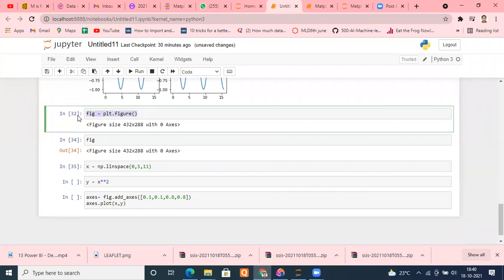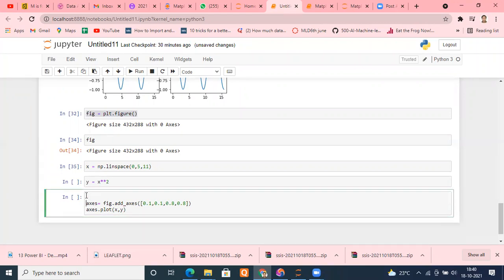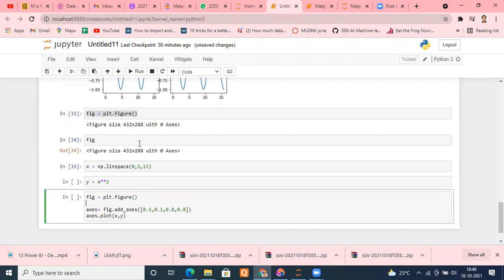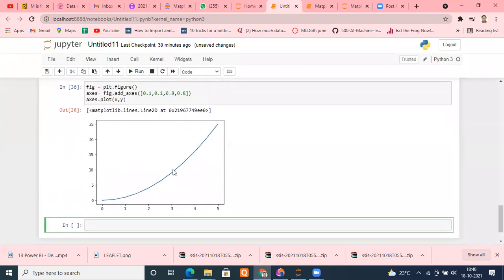It is better if I write all these things in one line so that you can understand what is happening. Created an object, and after creating the object, I just did this thing. That's it. Nothing else, nothing special. Now I can run it, and I get the same graph.